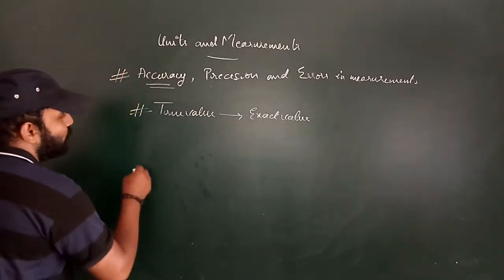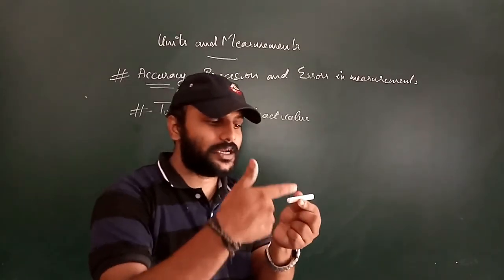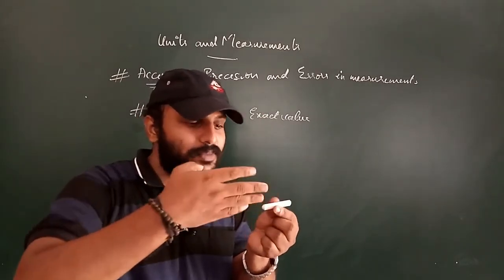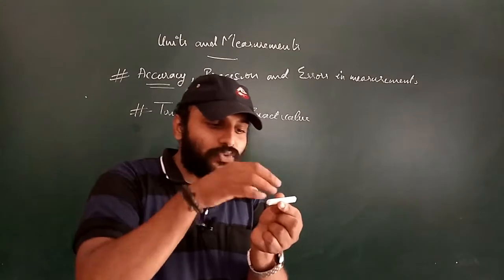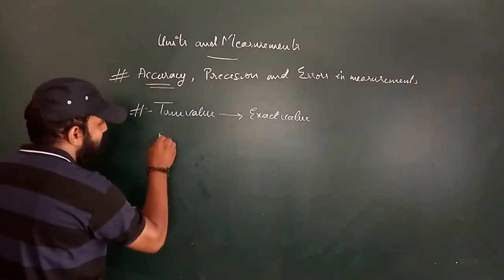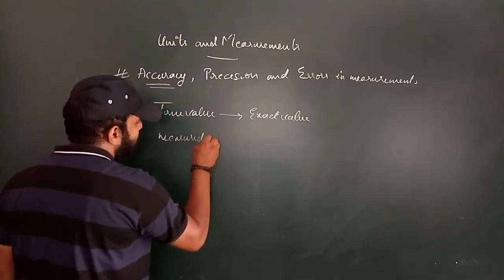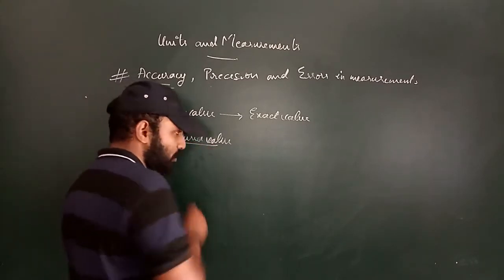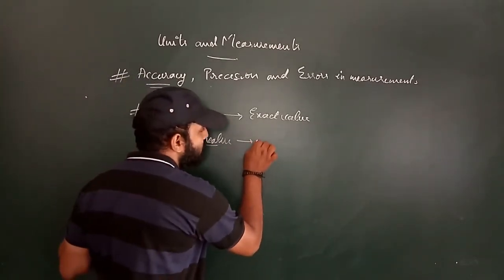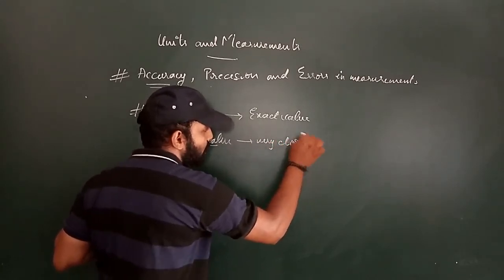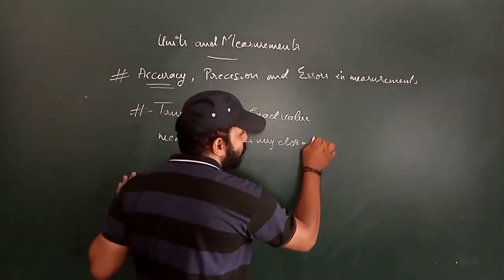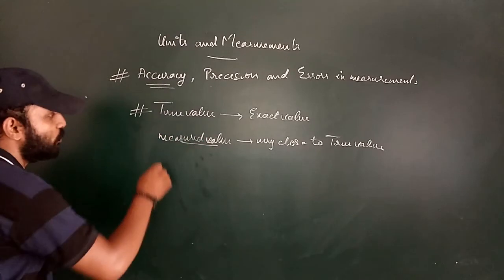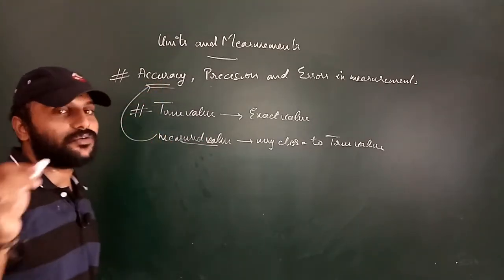Now accuracy means this: this is the object, and beside it we keep a meter scale, and by using the meter scale we find the length of the object. Whatever you are measuring is called the measured value. You compare this measured value with the true value. If the measured value is very close to the true value, then it is called the accuracy of the measurement.